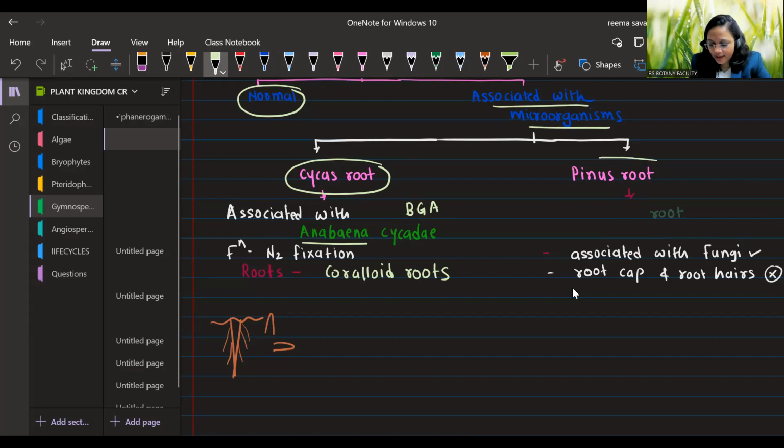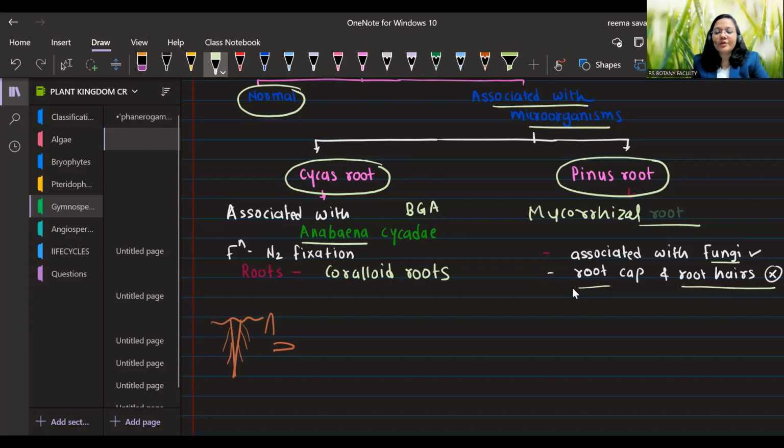Another very famous gymnosperm is Pinus. In Pinus, they have mycorrhizal roots. Their roots are associated with fungi, and root cap and root hairs are absent in such roots in which mycorrhiza is present. So what is mycorrhiza? The association of fungi with the roots of higher plants is known as mycorrhiza, and that structure helps in absorption of water and minerals.